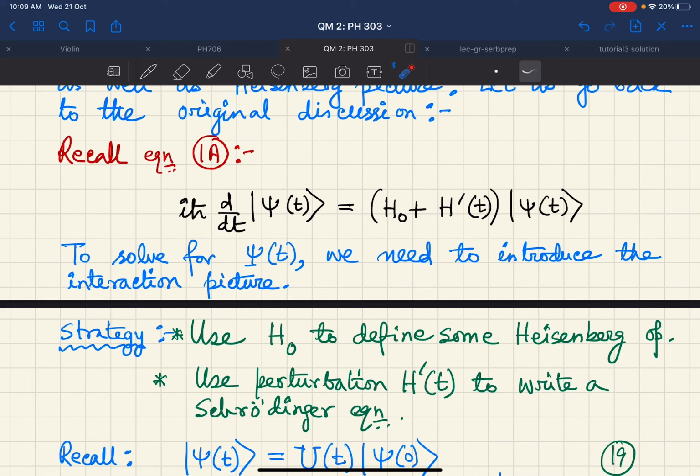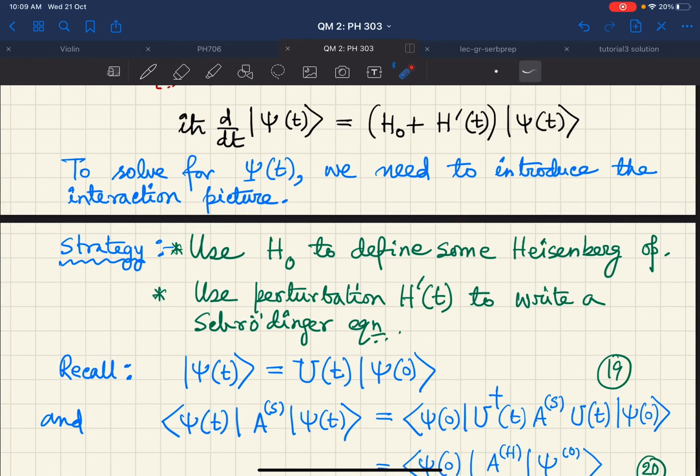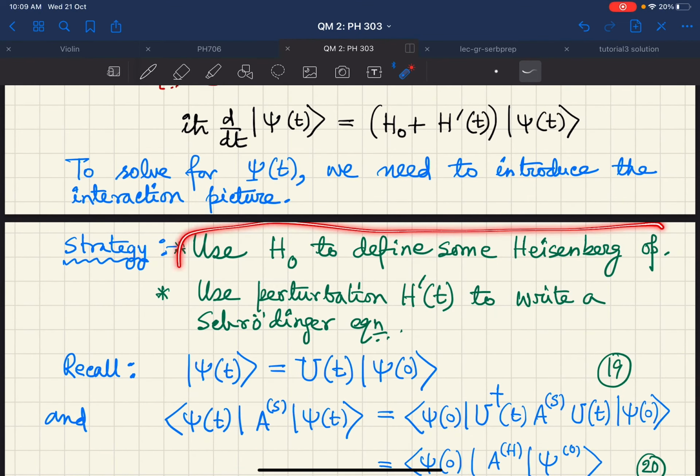Why? Because you see that H0 basically has no time dependence. So you can write e to the power minus i something into H0 into e to the power plus i something as a new Heisenberg operator. The strategy will be much clearer if I show you a few steps.